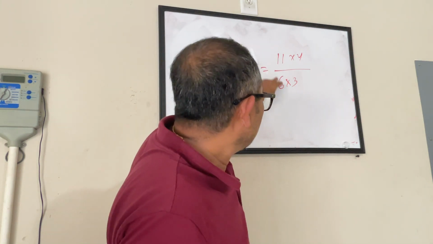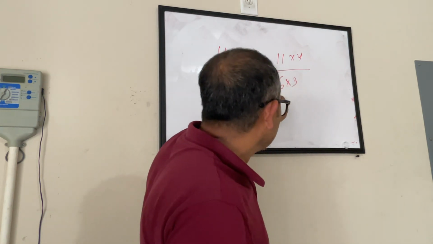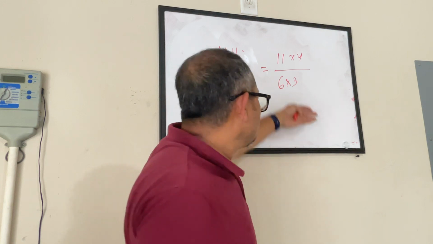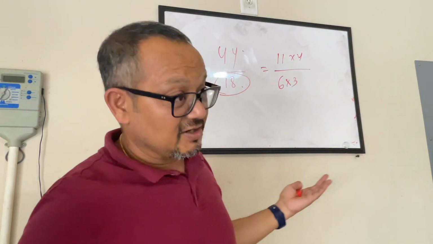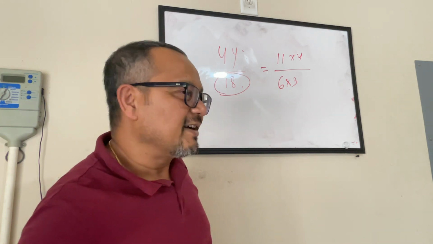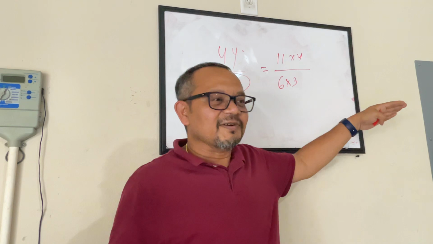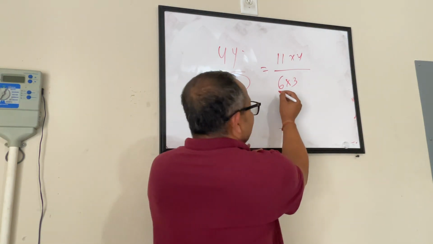Now here, there's nothing that we are going to do. Here I have 11, here I have 4, here I have 6, here I have 3. I'm not able to split this further. I'm not able to do any tic-tac-toe. My fun is gone. But I don't give up. We will not give up till there's a reason to give up. Because now we see something interesting here.